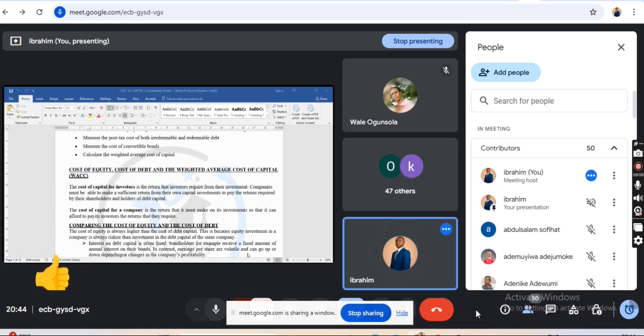Now, I've explained the definition of cost of capital: the shareholder is expecting from their investment the minimum return, while it is requiring the company to pay the debt holder at the date of maturity. With that, it has covered two things, which means the equity holder as well as the debt holder.